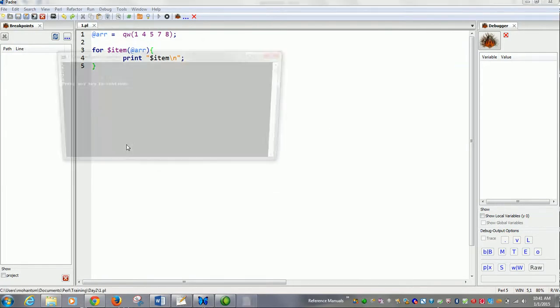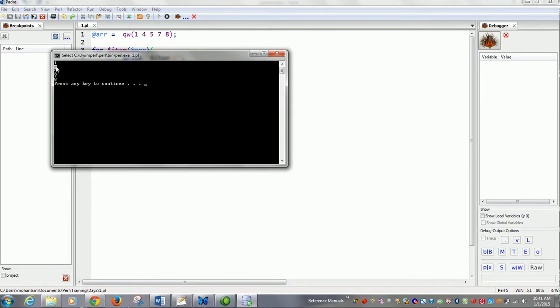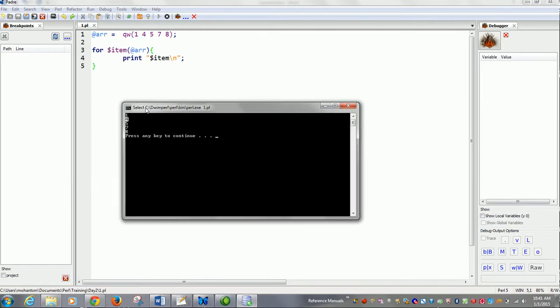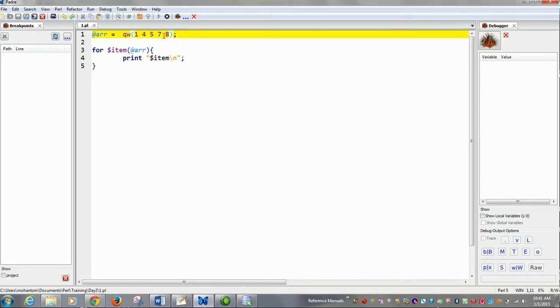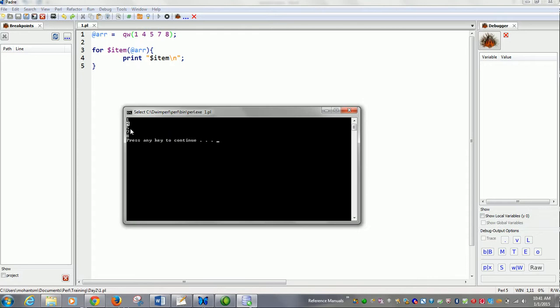Okay, now let's run this. If we run this, we see that it nicely prints the values 1 4 5 7 8.